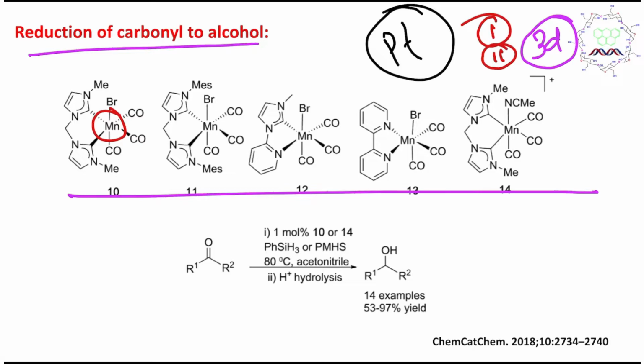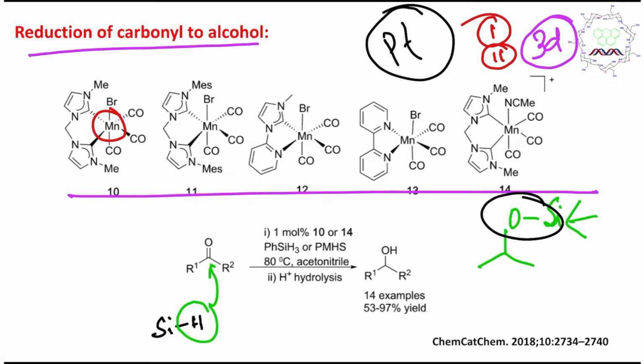So they are actually the catalyst, and this silicon hydrogen is actually the reducing agent, means this hydride will transfer here, and ultimately what will it produce? It will produce a silicon, I'm not showing other substitutions, so it's silyl ether. This is called silyl ether, and the hydrolysis is done by H+, and ultimately it produces the final product. For example, if R1 and R2 are both alkyl, then you can consider it a secondary alcohol. So this is actually carbonyl reduction to alcohol.